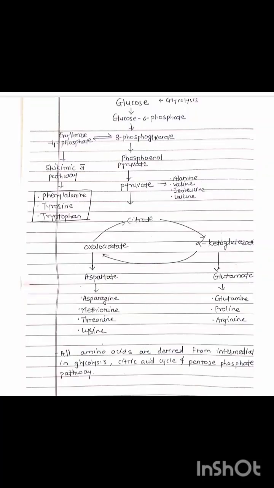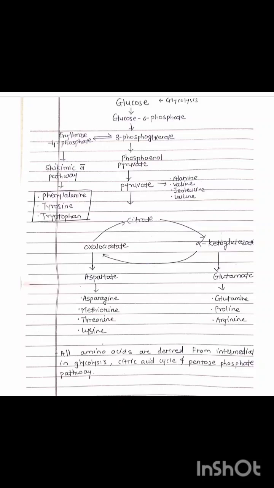So the cycle of amino acids starts from glucose, through the glycolysis cycle. From glucose, there is formation of glucose 6-phosphate. This is the basic glycolysis pathway. From glucose 6-phosphate, there is formation of 3-phosphoglycerate. From 3-phosphoglycerate, there is formation of erythrose 4-phosphate.